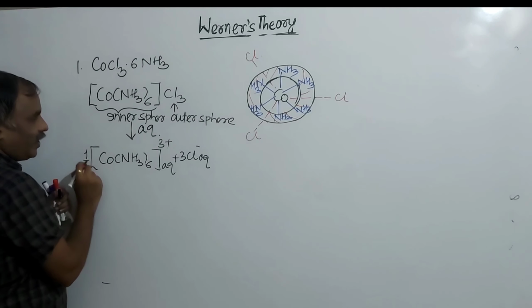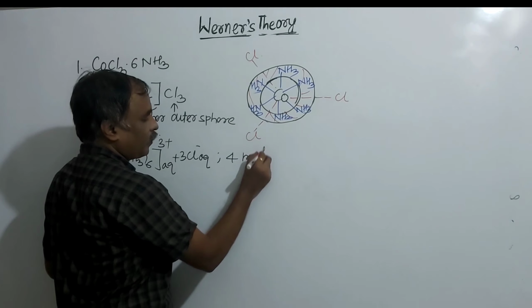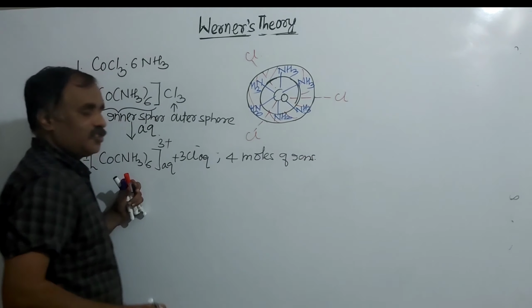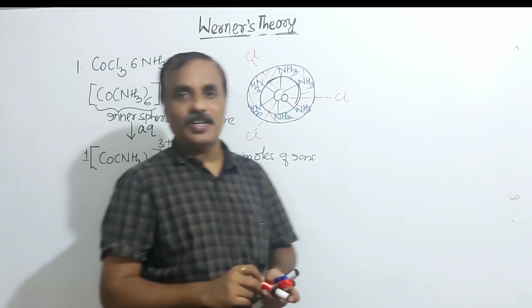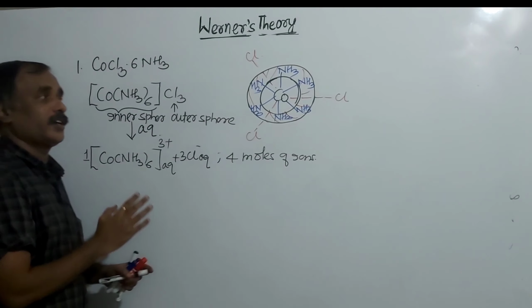And how many moles of ions are there? Here 4 moles of ions are there. Since ionization is there, we can say this is an electrolyte. This is a good conductor of electricity.